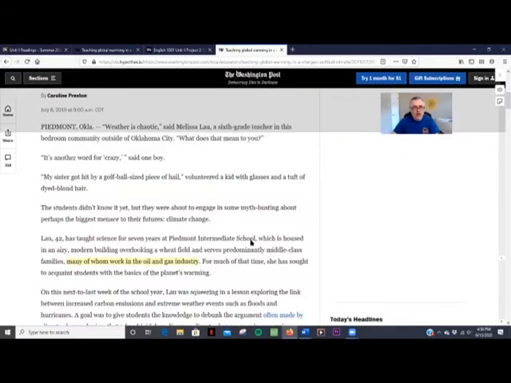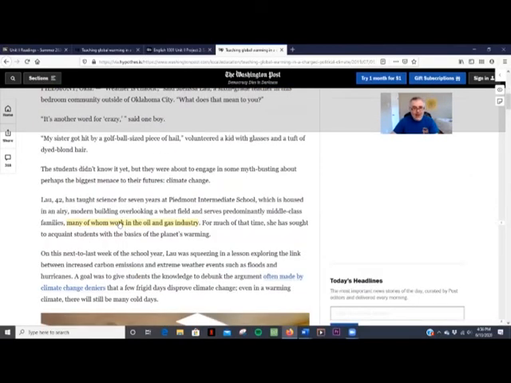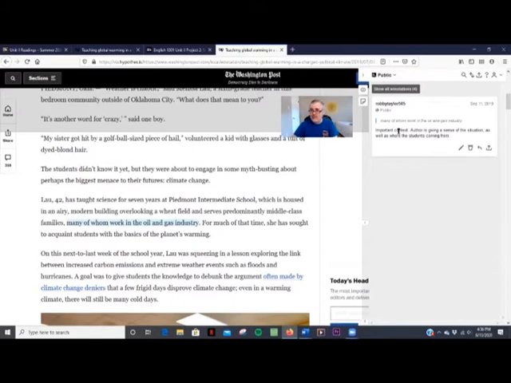And so you can see here that it'll save your annotations for a really long time. These annotations that I've made from right here are from last fall. And so it's saved it all those times. And if I click on the highlighted pieces, it will show right here my thoughts at the time.